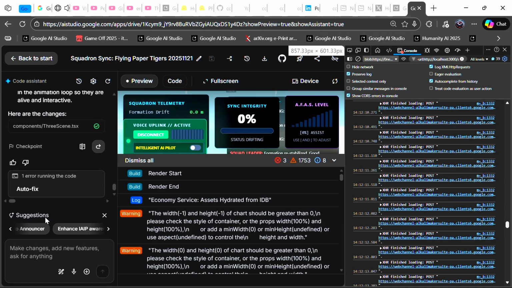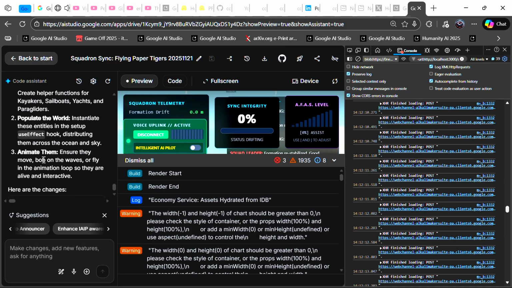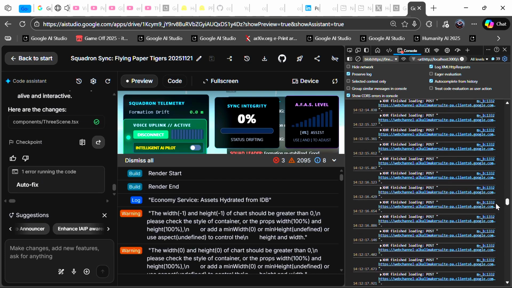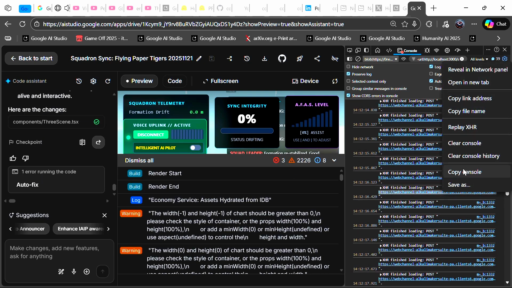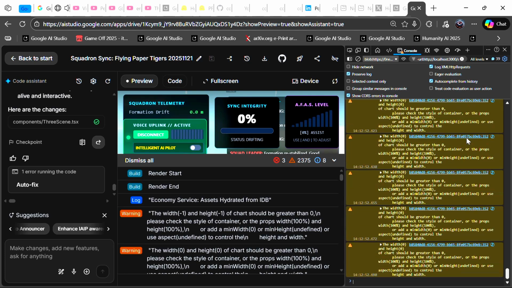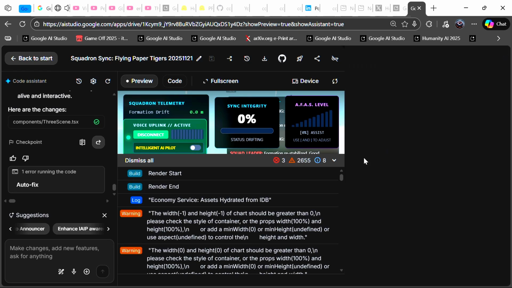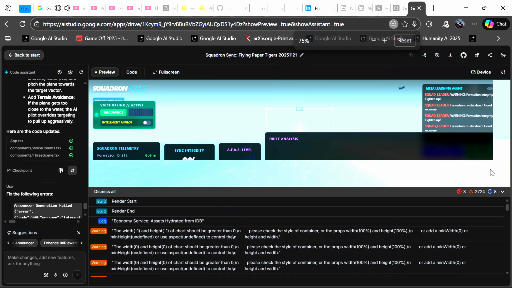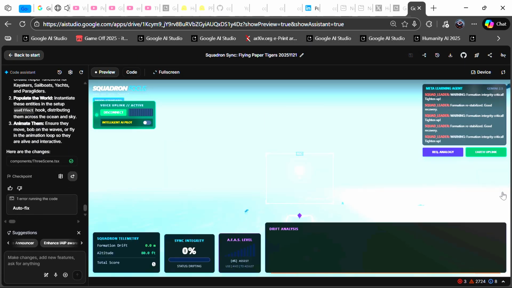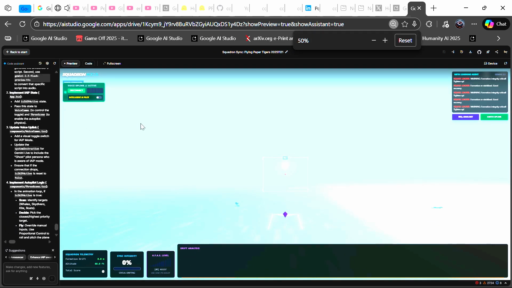Affirmative. To implement the Intelligent AI Pilot, IAIP, mode, I will update the application to allow the AI to take full control of the aircraft's physics, autonomous navigation, and targeting systems, while communicating its actions via the Gemini Live interface. Introduce a global state, is IAIP active, to track if the AI pilot is currently flying the plane. Pass this state to voice comms, to toggle it, and 3 scene, to execute flight logic.